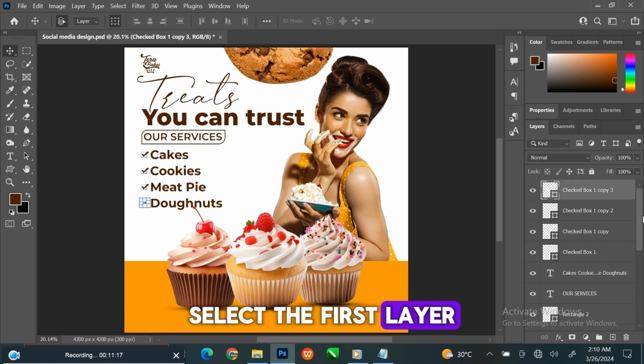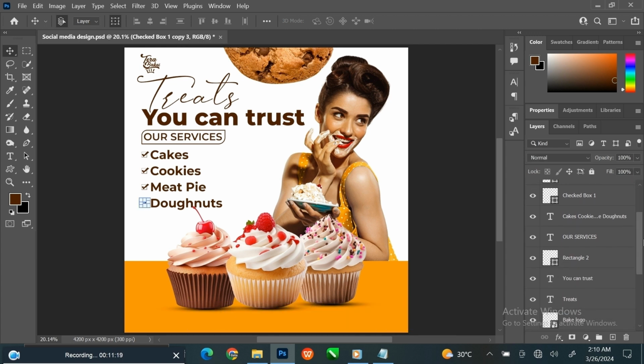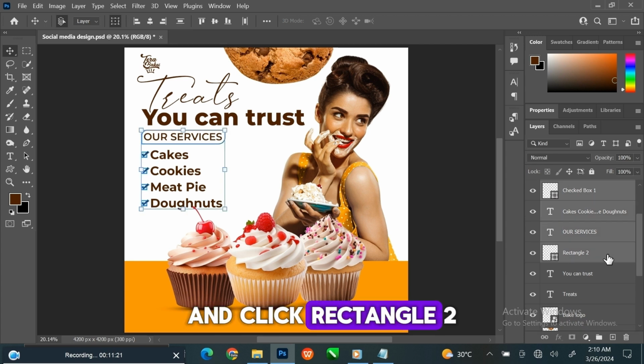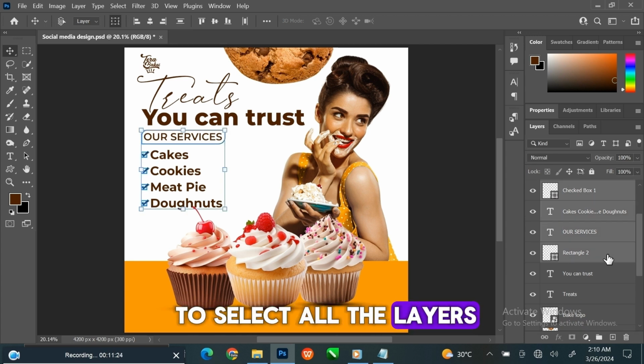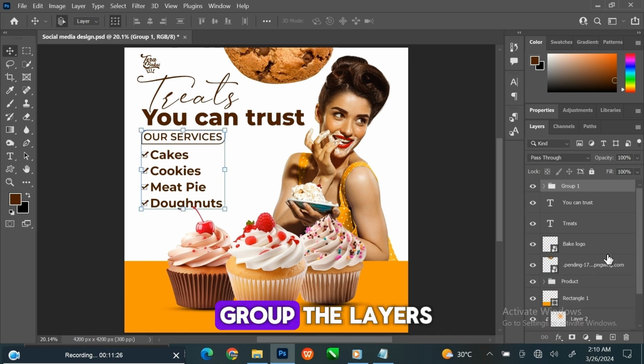Select the first layer. Hold the Shift key and click Rectangle 2 to select all the layers. Press Ctrl+G to group the layers. I will rename the group Services.